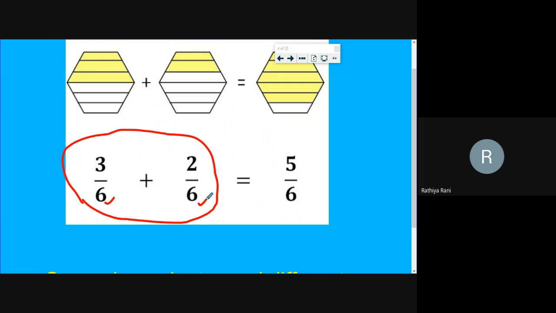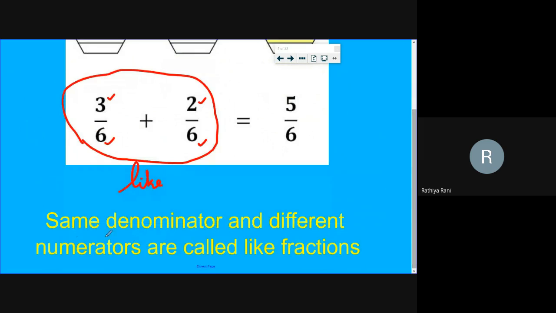Both the fractions have same denominator. And what about the numerator, Daksha? In these two fractions, what are the numerators? Ma'am, numerators are 3 and 2. Kim Mazania, is this same or different? It is different. Super. Very good. So same denominator and different numerators are called like fractions.